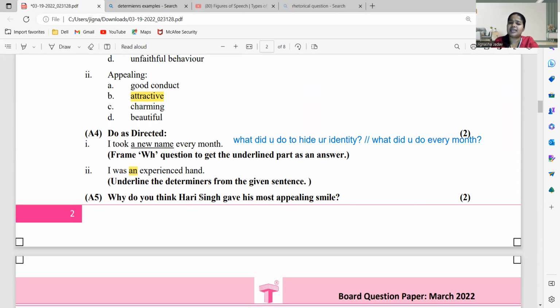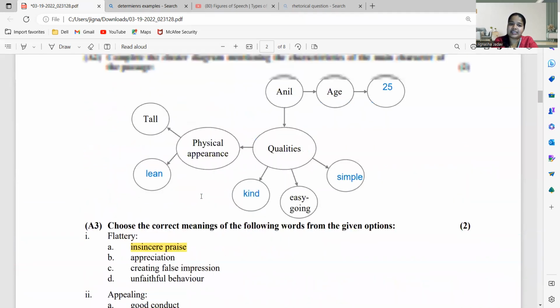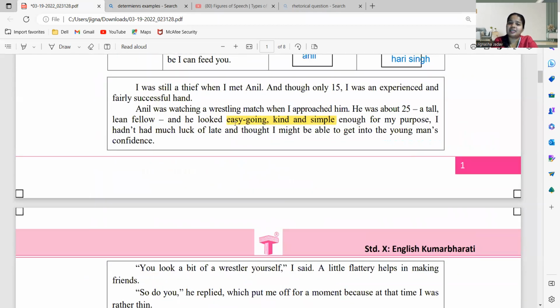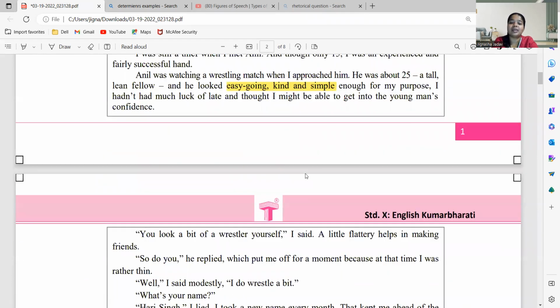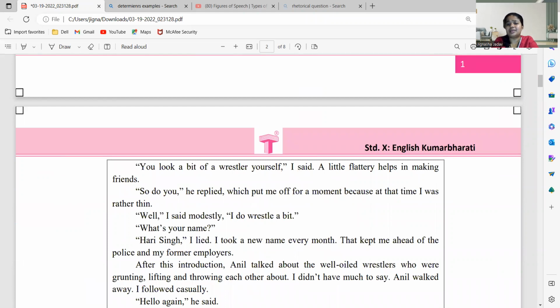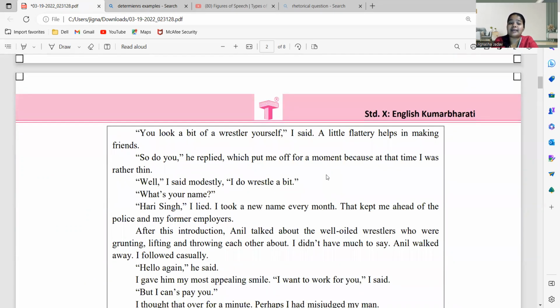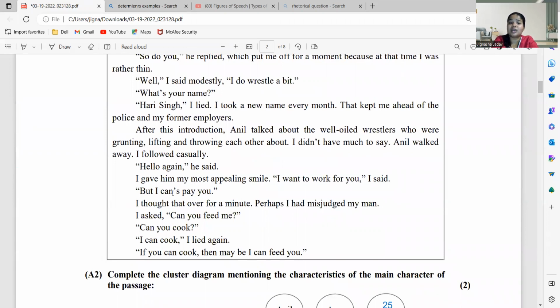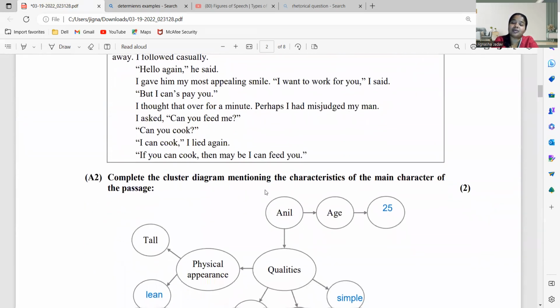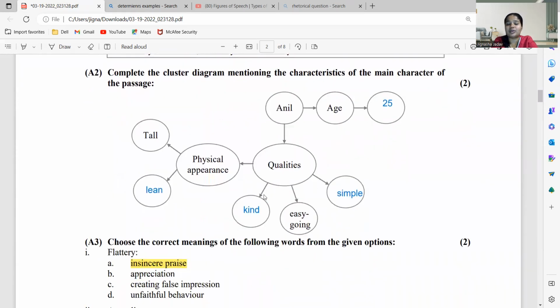Why do you think Hari Singh gave his most appealing smile to Anil? Because we can write the answer as: Anil was a person who was very easygoing, kind, and simple, and that is when Hari Singh thought that he could become his target. That is why he was trying to make him his target by giving him a little flattery, by praising him, and then he gave his most appealing smile to Anil, because he wanted to target him and then loot him.